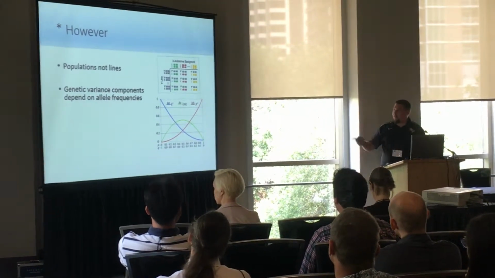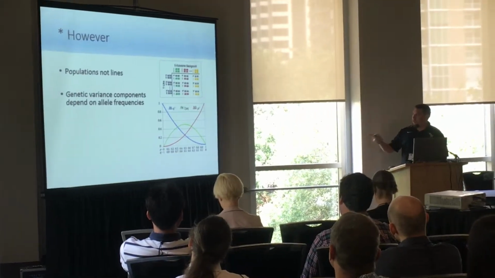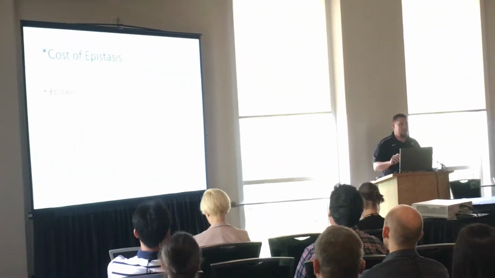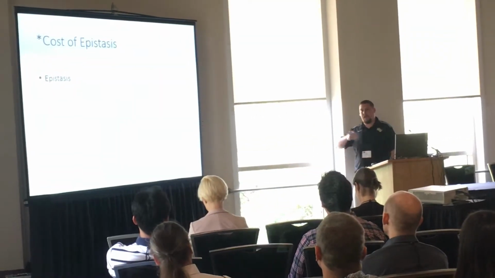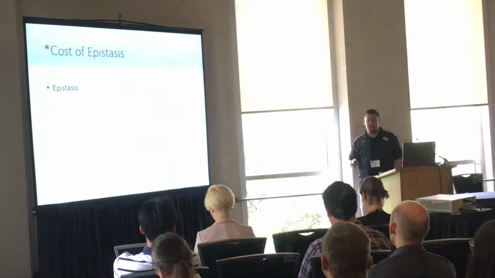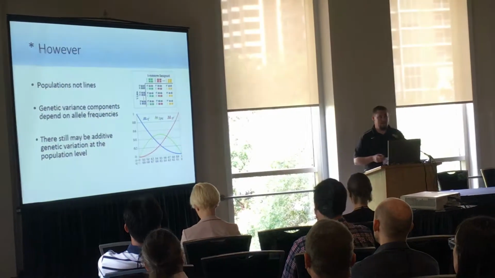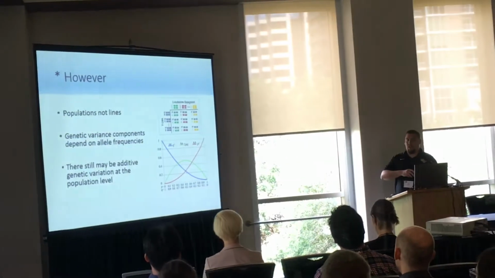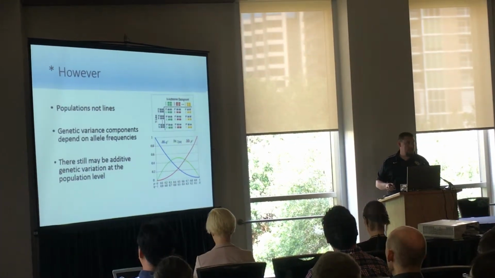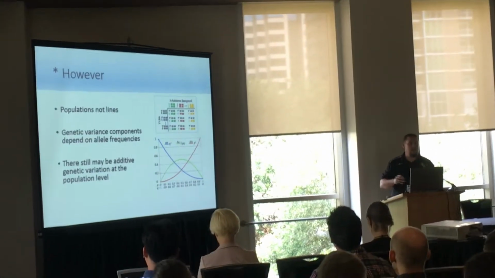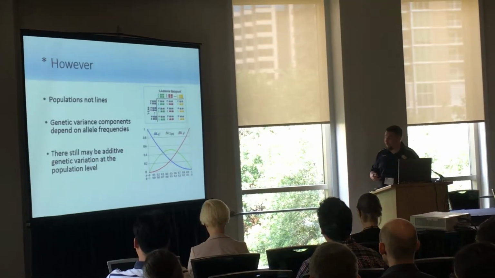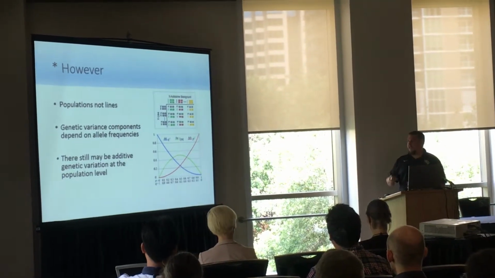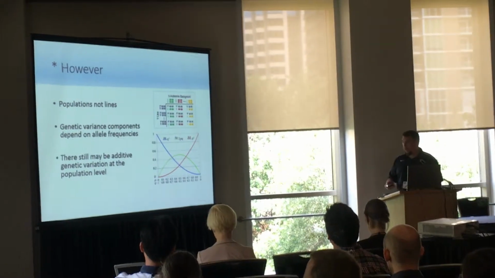But even given these aspects, if we account for them, there may actually be some additive genetic variation in the population. If we took the whole population, if we accounted for realistic allele frequencies, there may be a little bit of additive genetic variation. But what we think is, given our experimental design, and seeing that there was a lot of epistasis and very little additive, that even if it exists out in nature, it's probably at low levels. So the take-home is that additive genetic variation may exist, but at low levels, is what we think.